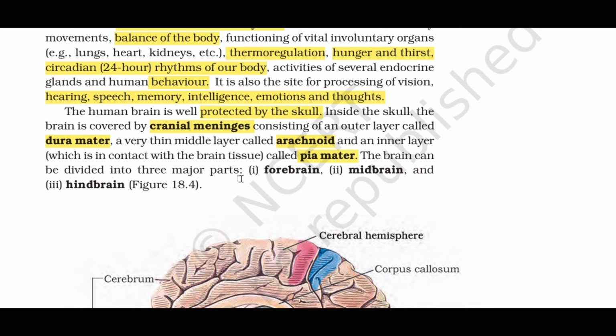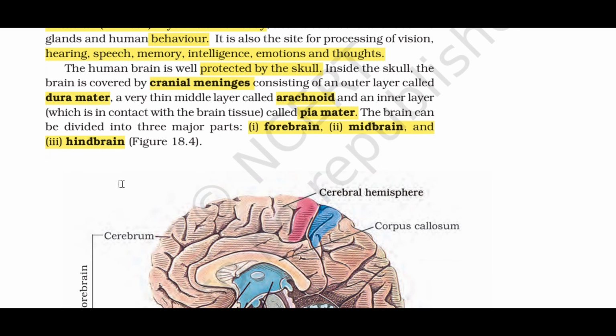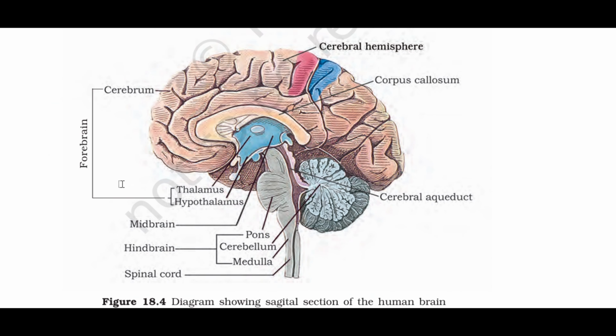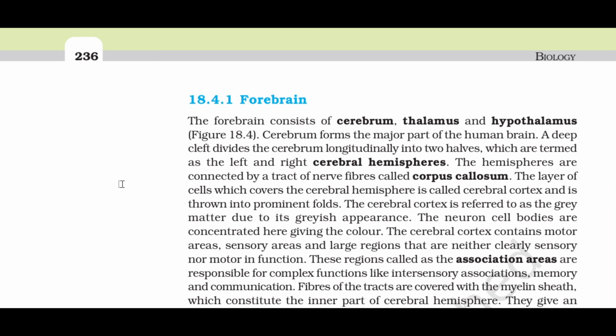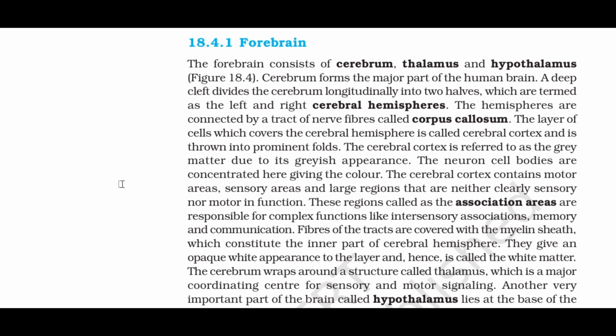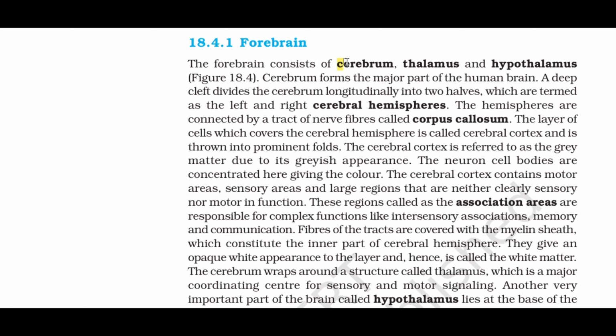The brain can be divided into three major parts: 1. forebrain, 2. midbrain, and 3. hindbrain, figure 18.4. Forebrain. The forebrain consists of cerebrum, thalamus and hypothalamus, figure 18.4. Cerebrum. It forms the major part of the human brain. A deep cleft divides the cerebrum longitudinally into two halves, which are termed as the left and right cerebral hemispheres. The hemispheres are connected by a tract of nerve fibers called corpus callosum.